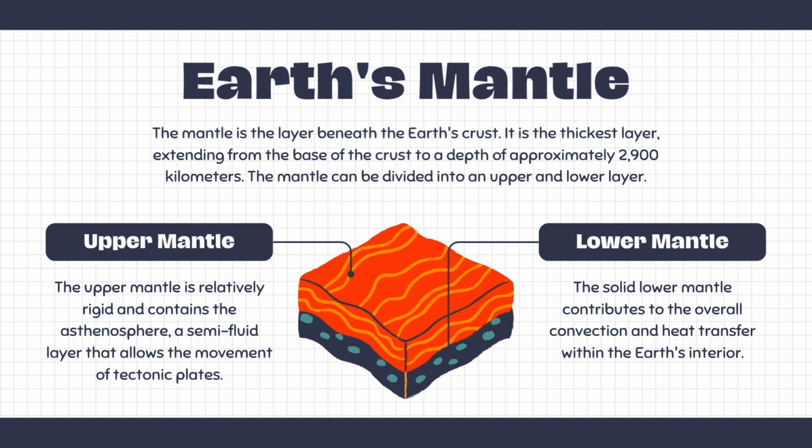Upper mantle. The upper mantle is relatively rigid and contains the asthenosphere, a semi-fluid layer that allows the movement of tectonic plates. Lower mantle. The solid lower mantle contributes to the overall convection and heat transfer within the Earth's interior.